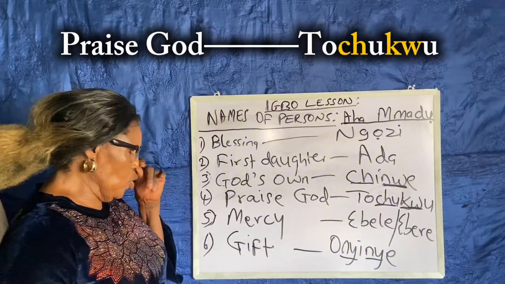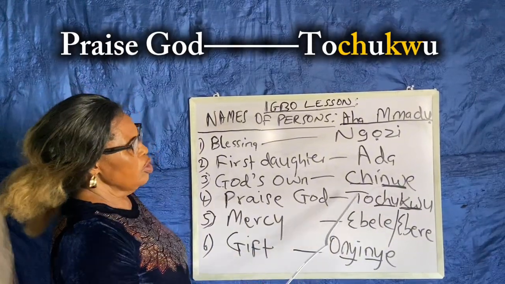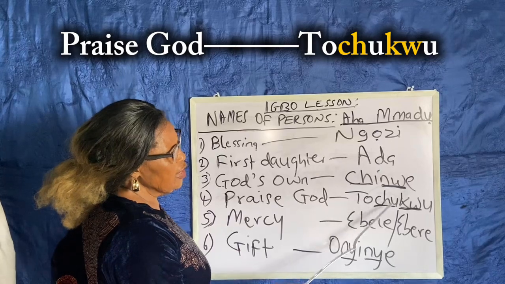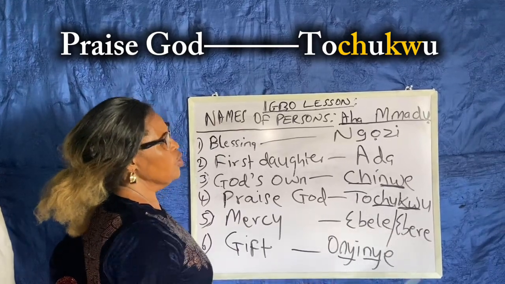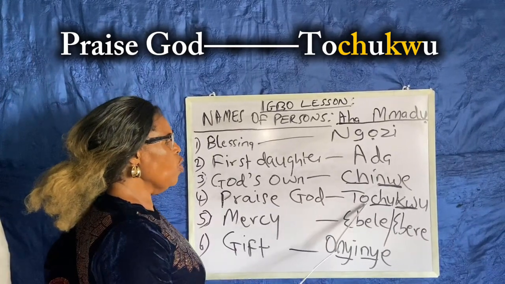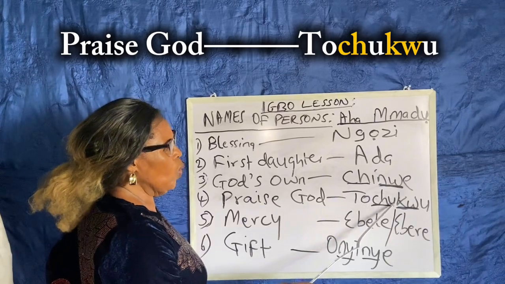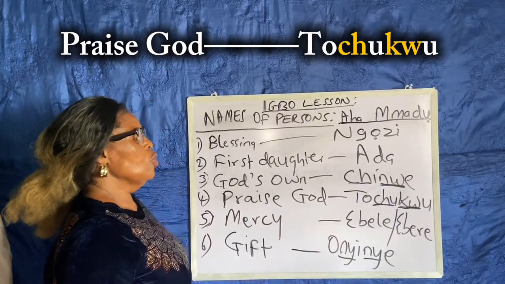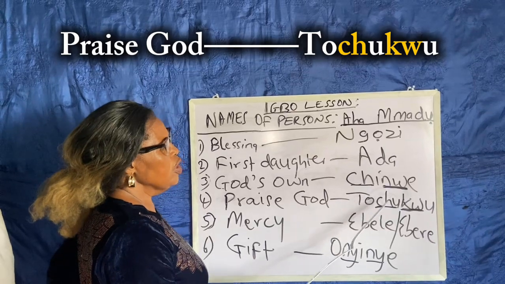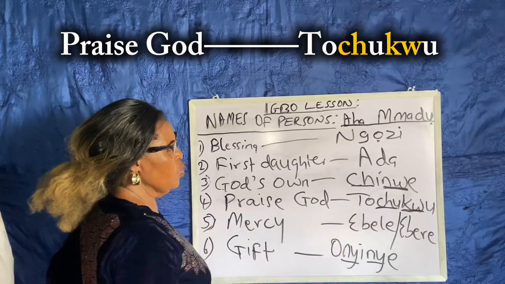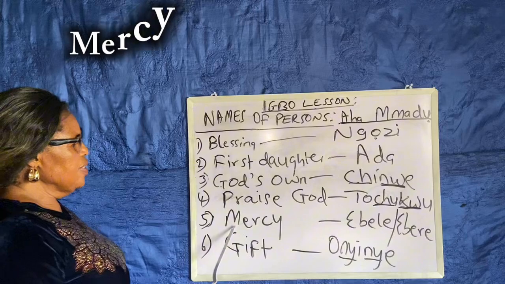Then we have praise God. Praise God in Igbo is Tochukwu. The next one is mercy.